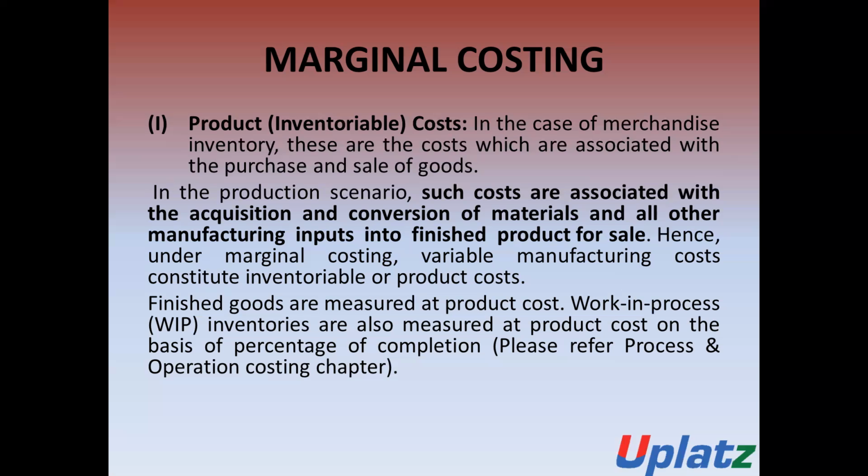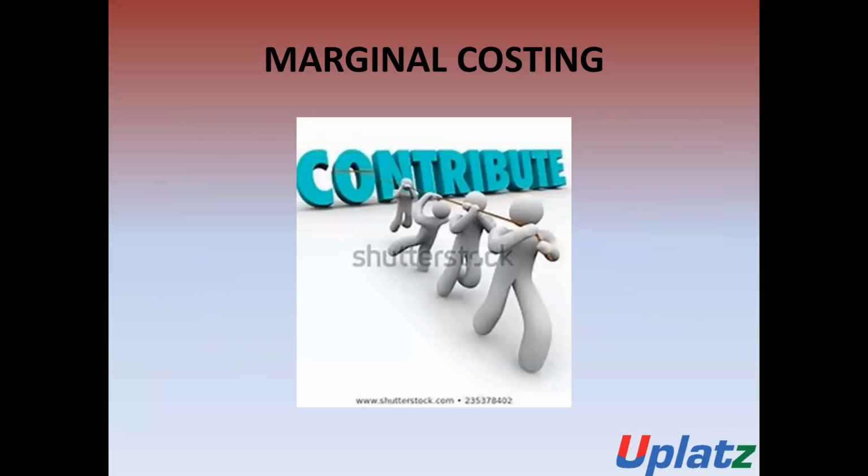For the full understanding, kindly refer to process and operation costing, which is already discussed by us in the previous videos. On the basis of this, you can understand how to calculate the WIP, because WIP is a product which is not completed, which is not considered as finished. It is completed in percentage, so it is to be measured. For further understanding of WIP valuation, kindly refer to the process costing and operation costing chapter.